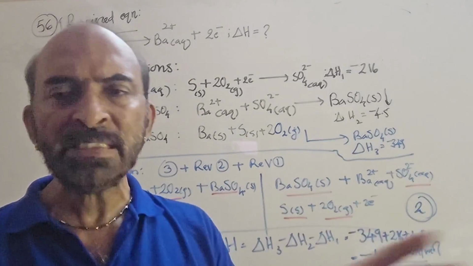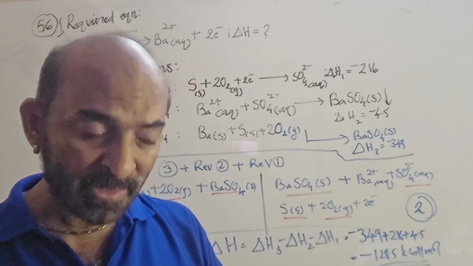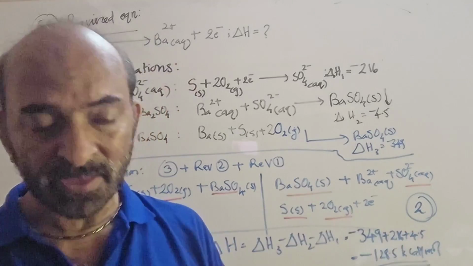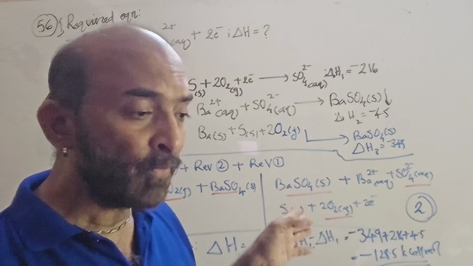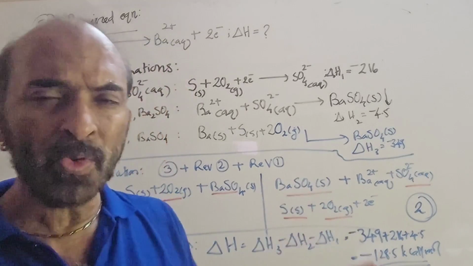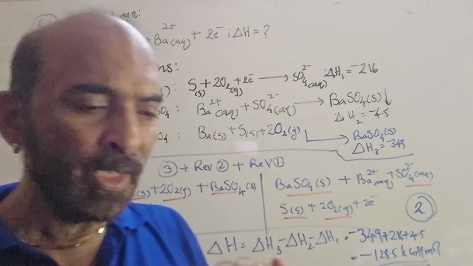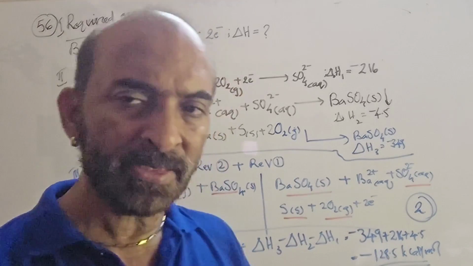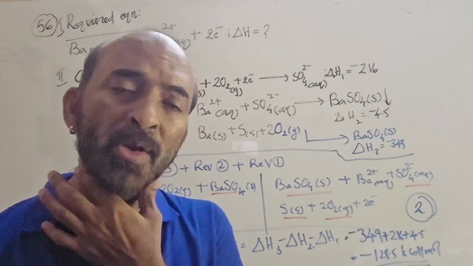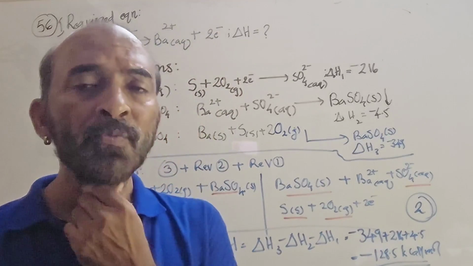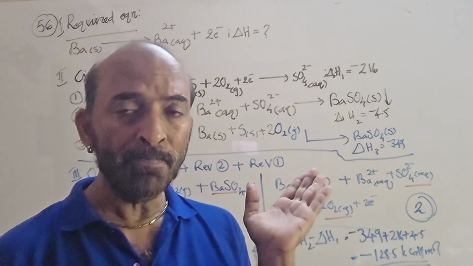Even though atom-wise they may be the same, thermodynamically they differ. They suggest two different energy states and so will not be cancelled. So here we involve many cancellations, and everything must be clearly specified, whether solid, aqueous, gaseous, etc. That is the care we have to take while solving thermodynamic problems of this kind, where we apply Hess's law.